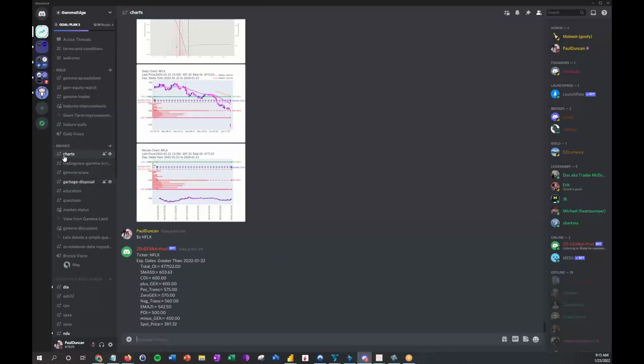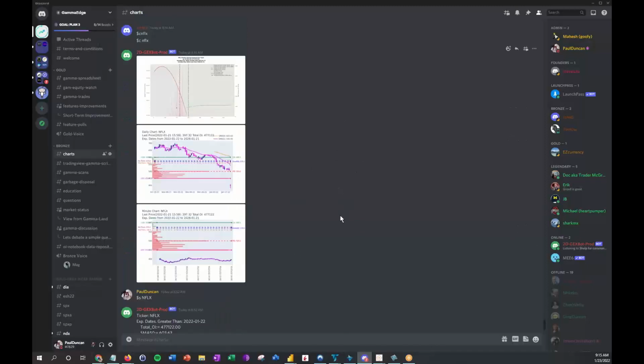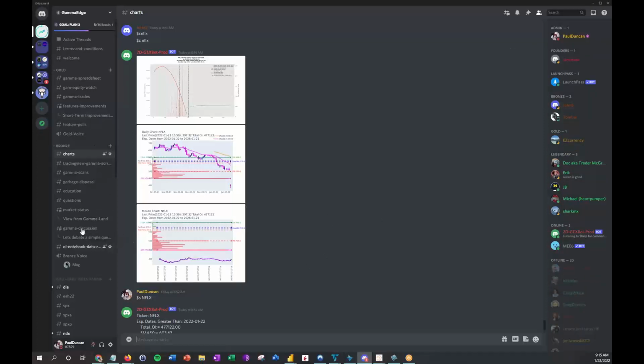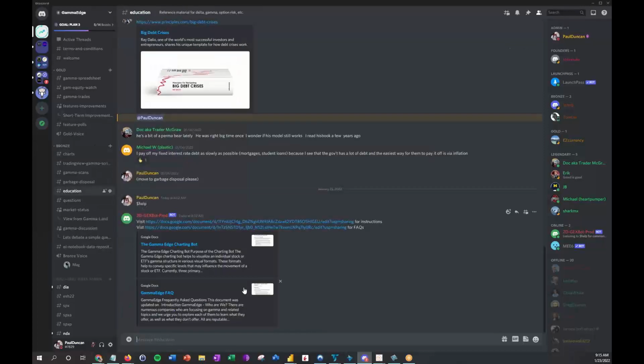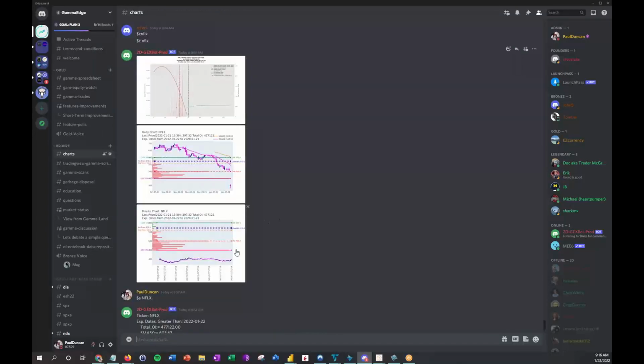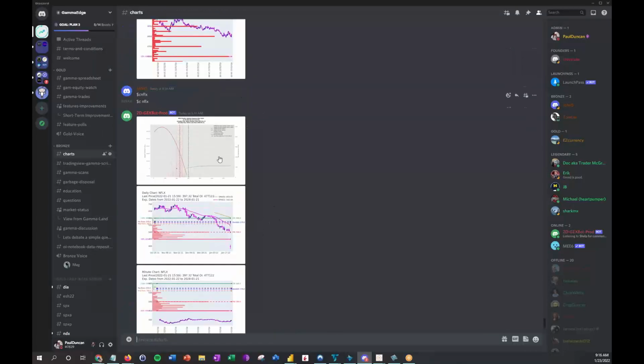The bronze level is a smaller subset of all the tools, but most people, when they join, are looking to get going with the charts. And so there are various commands that are available to you. Again, when you joined, you were given access to a couple different documents. One of them is the charting bot document. That charting bot document goes into great detail about the different commands that are available to you in the charting bot.